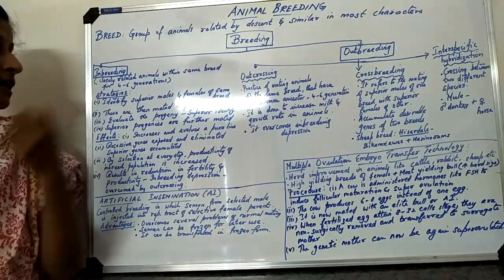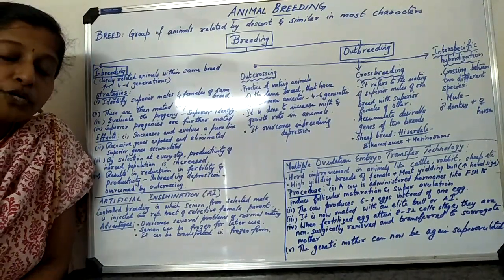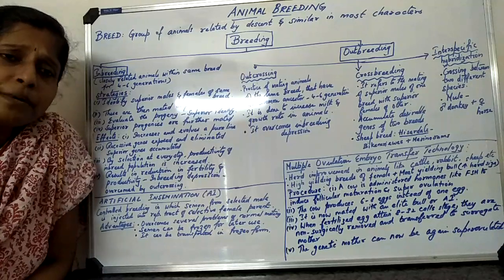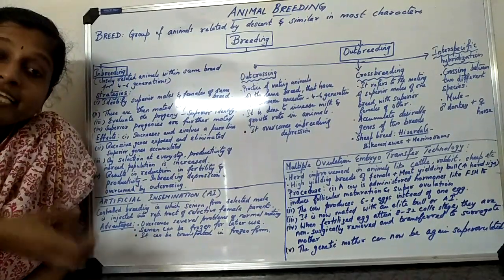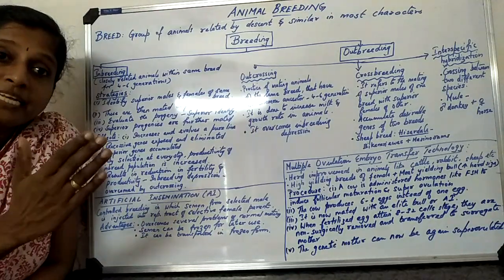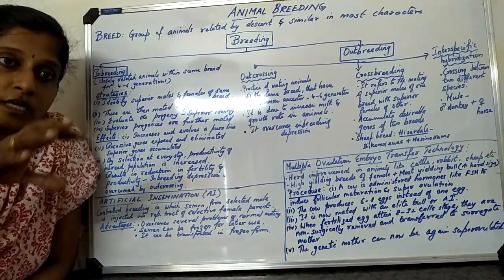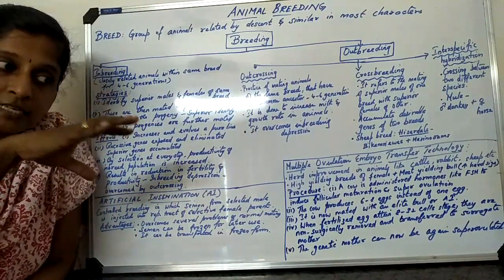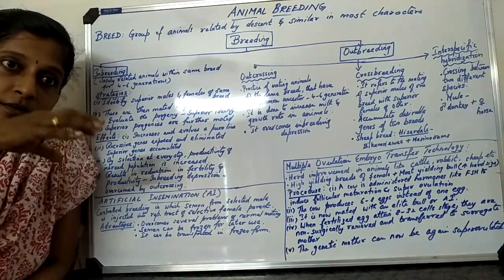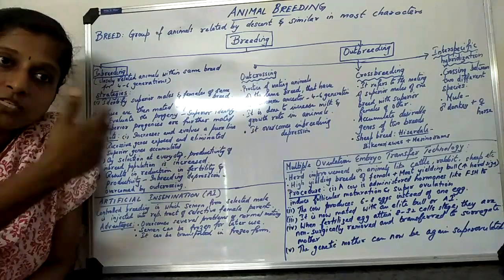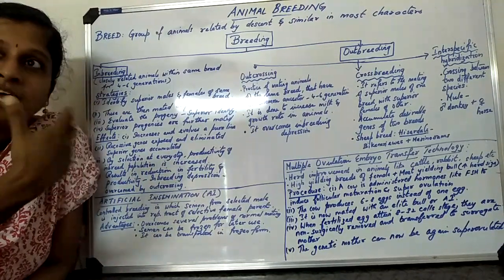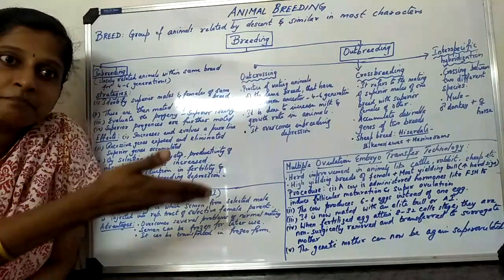Here, inbreeding is the topic we are going to discuss now. What is inbreeding? As I have already told you, mating takes place between related animals. Within the cows, they are staying together in one particular area, and their ancestors are related to one another, like uncle, auntie, cousins.